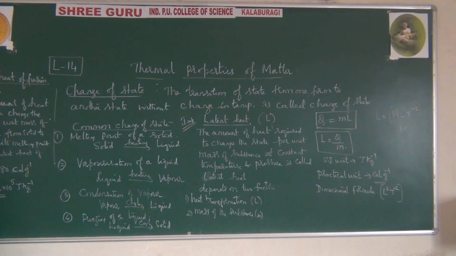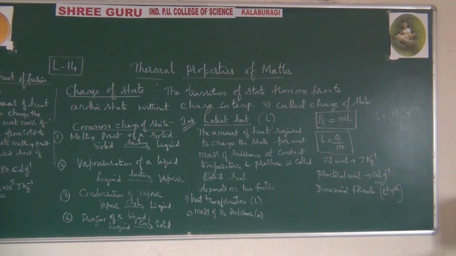Hope you understood what I said. The same definition applies, but here the word should be boiling point instead of melting point. Here the solid becomes liquid and the liquid becomes vapor.